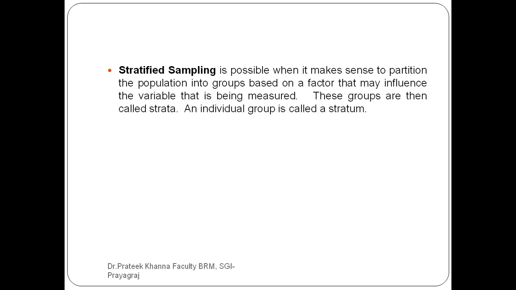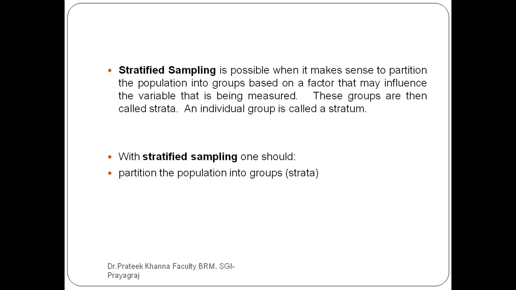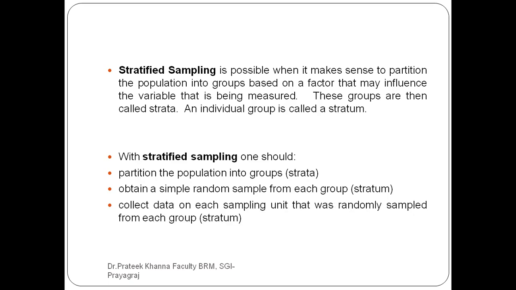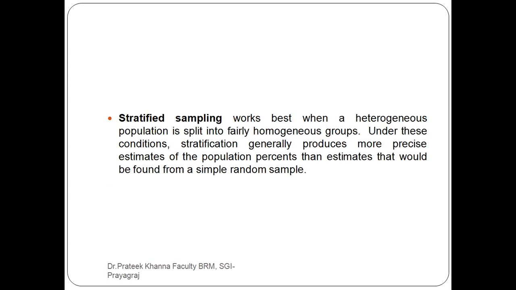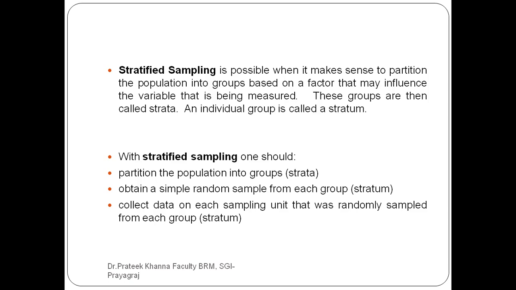So these groups are then called strata. An individual group is called a stratum. So while doing stratified sampling, one should partition the population into groups. It means we have a population, but we have divided that population into 4 strata. Obtain a simple random sample from each group and collect data on each sampling unit that was randomly sampled from each group. So that is what stratified sampling is.